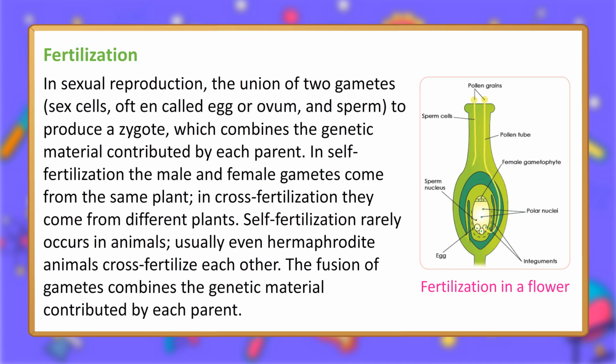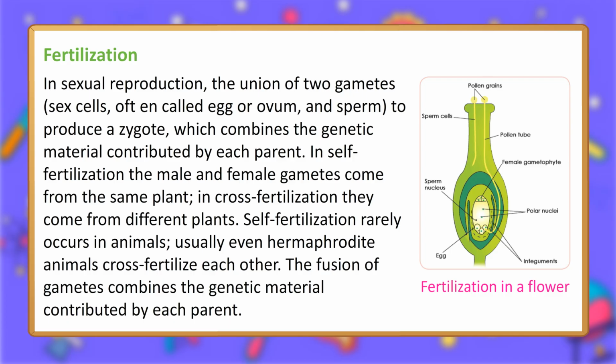Fertilization. In sexual reproduction, the union of two gametes, sex cells, often called egg or ovum, and sperm, produces a zygote, which combines the genetic material contributed by each parent. In self-fertilization, the male and female gametes come from the same plant. In cross-fertilization, they come from different plants. Self-fertilization rarely occurs in animals. Usually even hermaphrodite animals cross-fertilize each other.